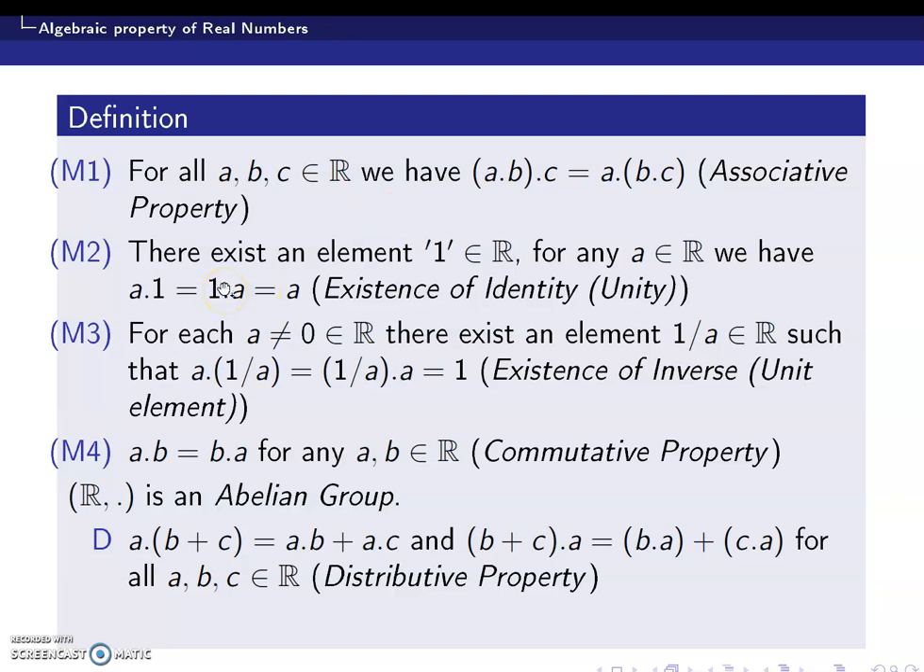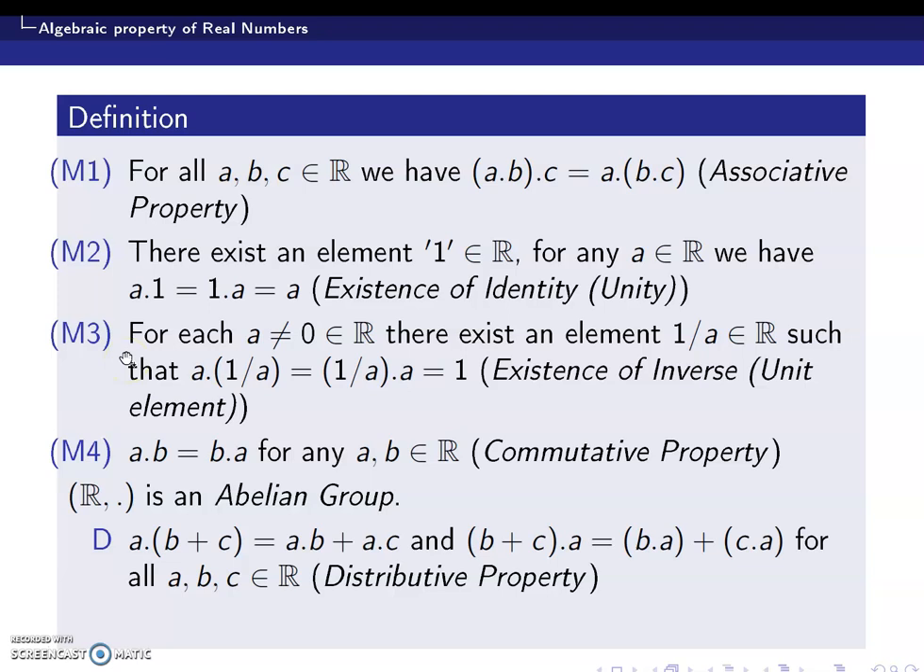And the second property, as in the case of additive identity, there exists a multiplicative identity called unity, which is usually denoted as 1 in real numbers, which states that there exists an element 1 belongs to R such that for any a belongs to R, we have a dot 1 is equal to 1 dot a is equal to a. The element 1 is called the identity or unity.